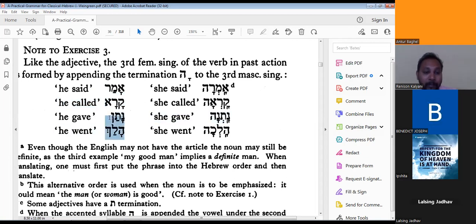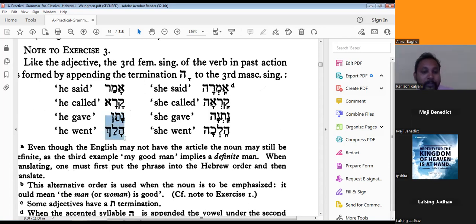Now, what about this alphabet? How will you read this one? This is nun. Not noon. Nata. Yes. Then the last one, Natan. Yes, Natan, right. The last one is also nun, but that is the final form of nun, the final ending form. So Natan means he gave.